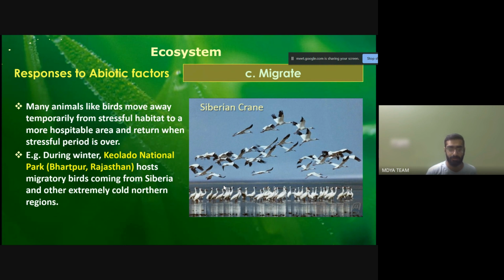Suppose some animals, species or birds are living in a region for a long duration, and they are already adjusted to that region. But as I told you in the previous class, the temperature, the season, the climate of the earth changes seasonally.